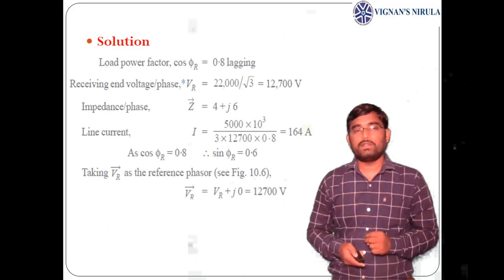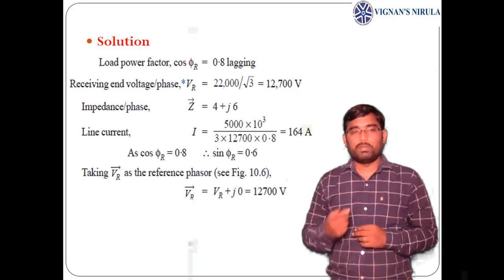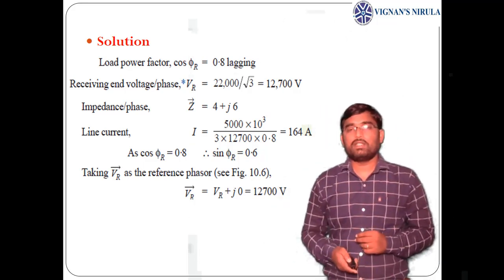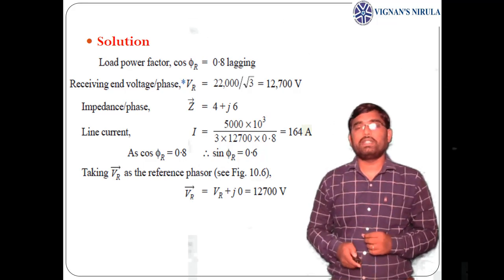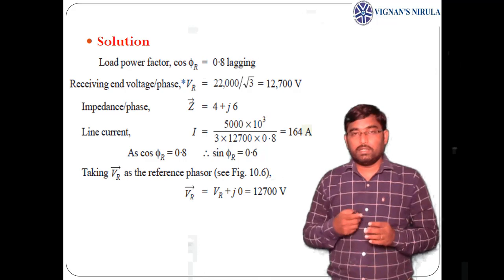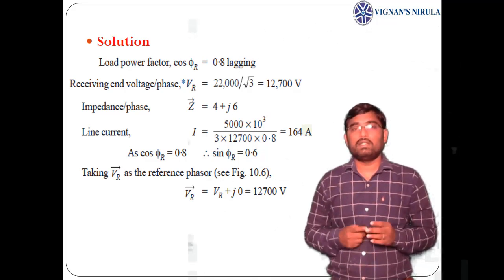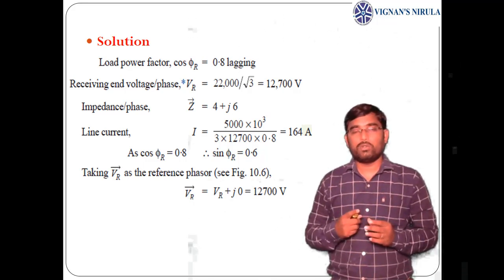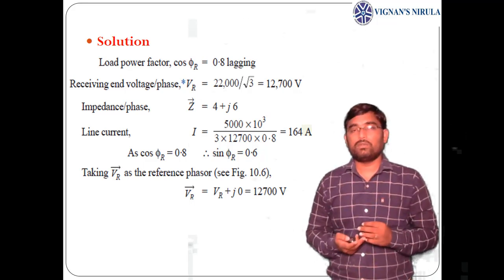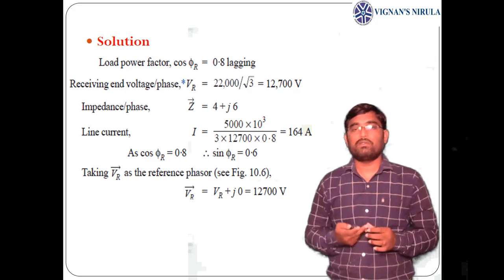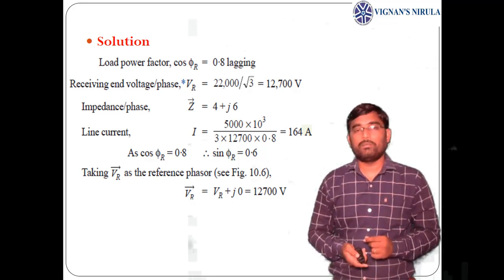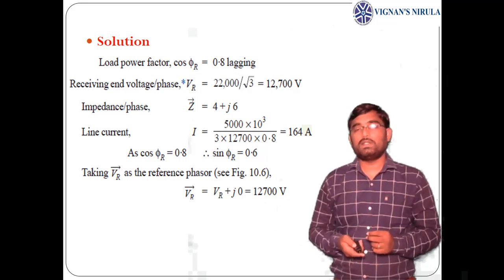How to find this, I can give you a brief so that based on the previous example you can solve this. Given that load power factor is cos phi r equals 0.8 lagging. Receiving end voltage per phase: it is a 3-phase system, so the line voltage is given as 22,000 volts. As we are doing the per phase analysis, we need to take the phase voltage, which is VL by root 3. So 22,000 by root 3 gives 12,700 volts. And impedance is given as 4 plus j6.